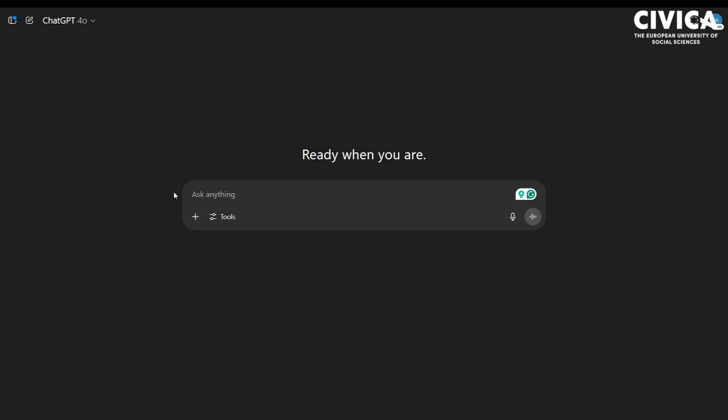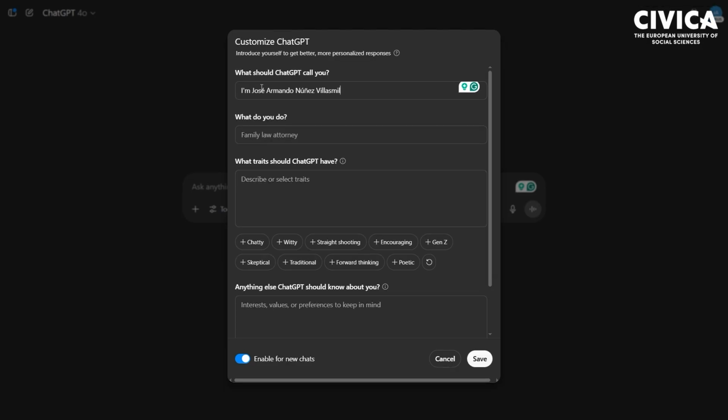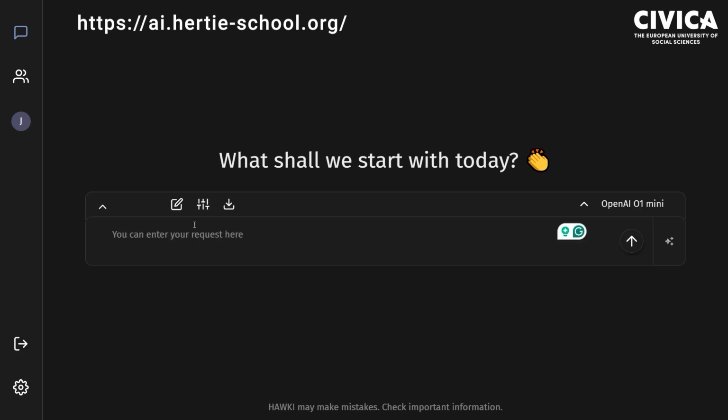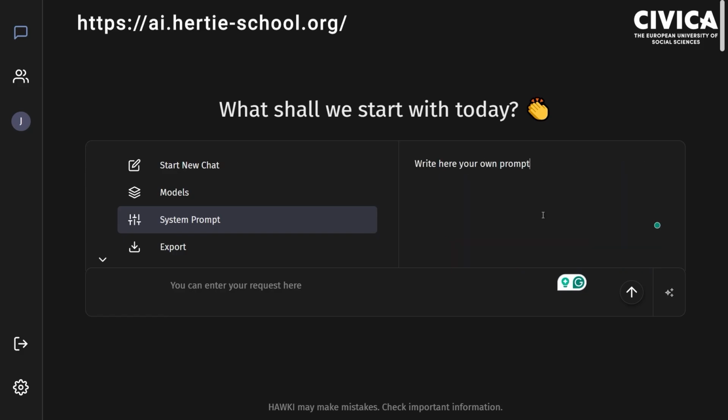For instance, systems like ChatGPT provide a dedicated space to customize settings, allowing you to input personal details, activities, style, education, and other information that the tool can consistently reference across all the chats. These systems also let you create projects with general instructions and files common to all the chats within that project. Although individual chats don't directly communicate with each other, they share access to these common instructions. Similarly, the system used by the Hertie School provides a dedicated space for consistent instruction sets.